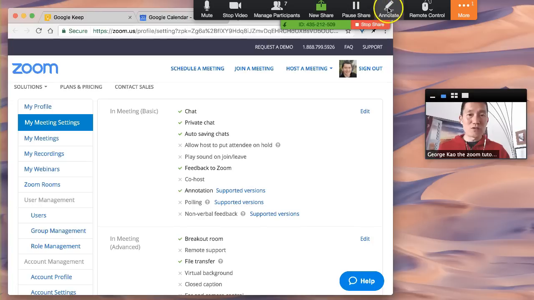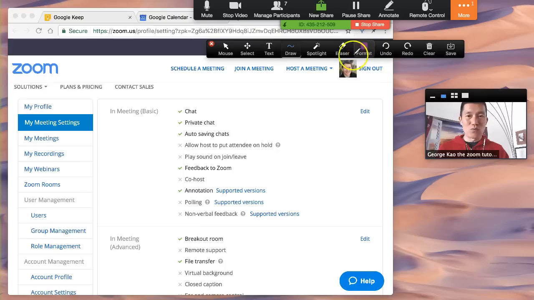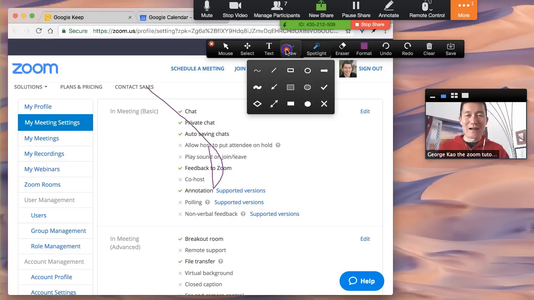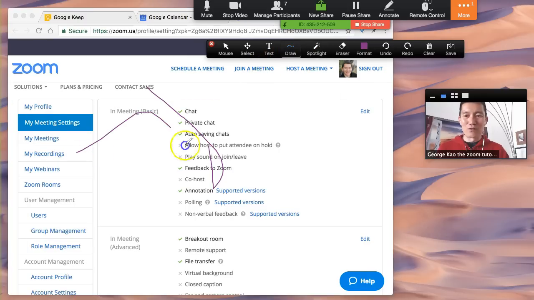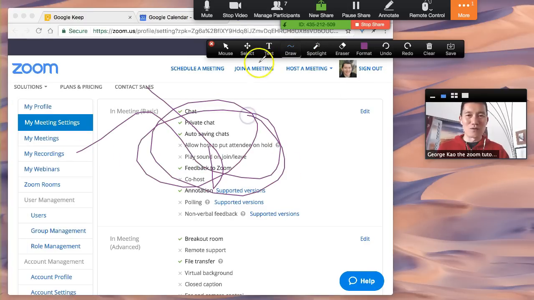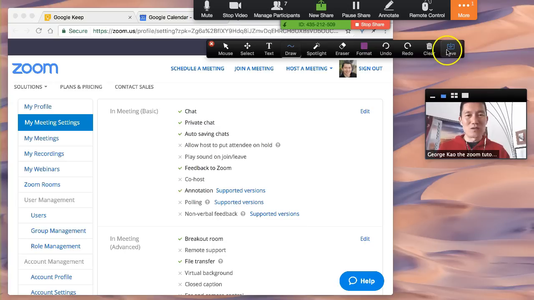Okay, and when you're sharing a screen, you can also click on annotate up here. Click annotate, and you'll be able to change the format, if it's an eraser, or spotlighting something. Actually, I'm not even sure what that does. I rarely do annotate, but you're able to say, hey, look at this, this is what I'm showing you. And then you can clear everything by clicking the trash can icon, clear all drawings. Other people can annotate too, interestingly. And you can even save the screen capture with the annotations on it.